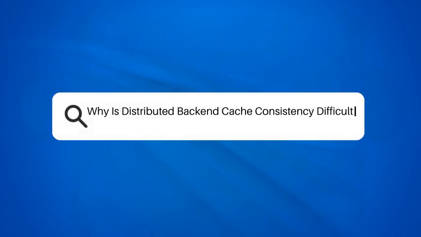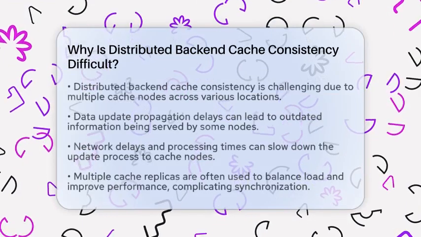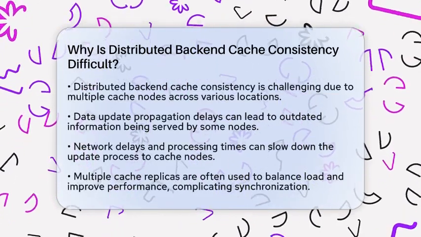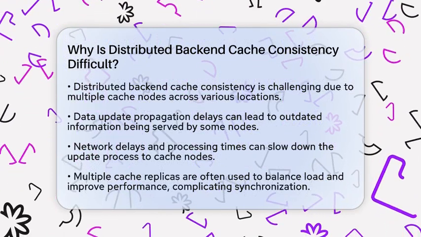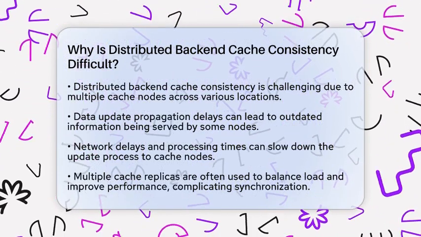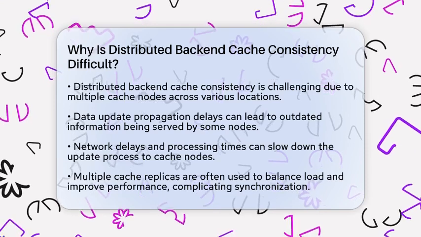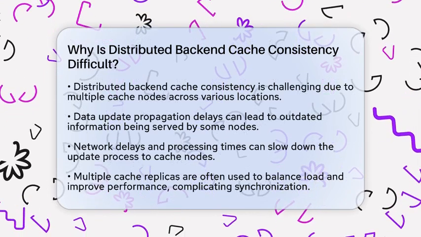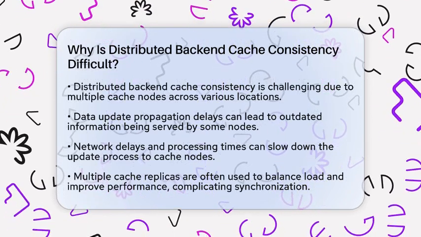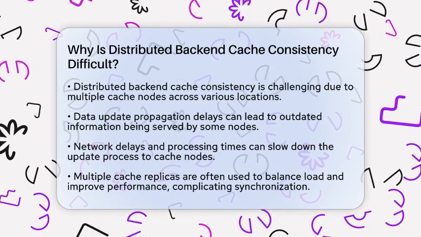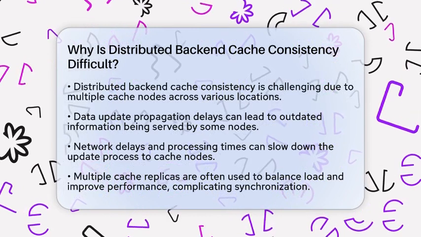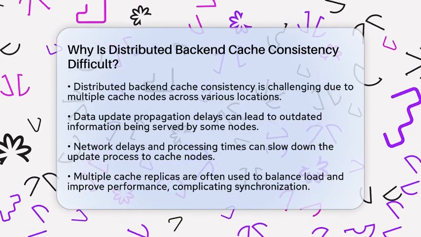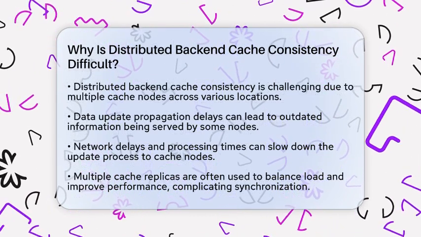Why is distributed backend cache consistency difficult? Have you ever wondered why keeping data consistent across multiple cache nodes can be such a challenge? Let's break it down in a way that makes sense. Distributed backend cache consistency is tricky because it involves multiple cache nodes spread across different servers or locations. Each of these nodes needs to show the most current data, but several factors make this hard to achieve.